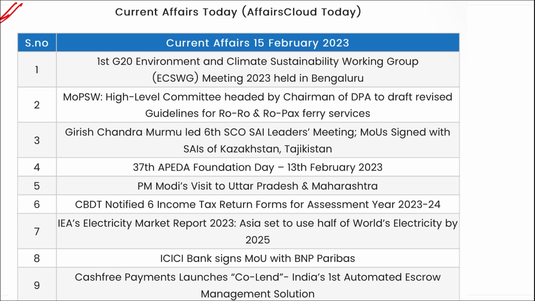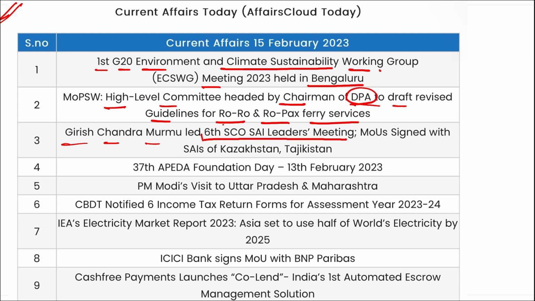So friends, these are your important current affairs, and now let's go for a quick revision. First, the G20 Environment and Climate Sustainability Working Group meeting was held in Bengaluru. A high level committee headed by the chairman of DPA to draft revised guidelines for RoRo and Ropax ferry services was launched. Girish Chandra Murmu led the 6th SCO SAI leaders meeting and signed MOUs with SAI of Kazakhstan and Tajikistan. Then the 37th APEDA Foundation Day was on 13th of February 2023. Prime Minister Narendra Modi visited UP and Maharashtra and also inaugurated some projects there.